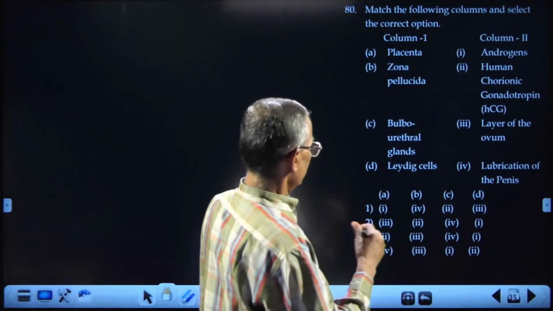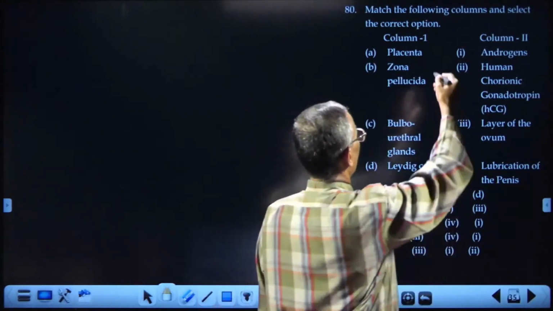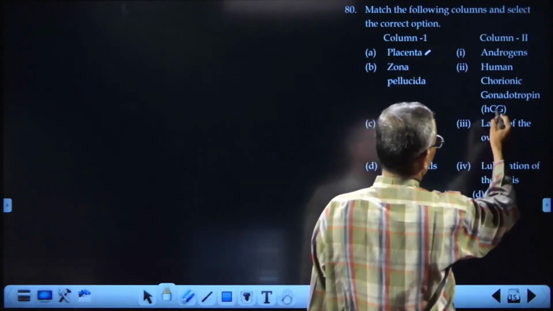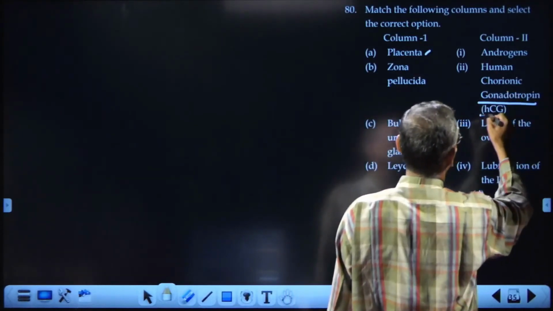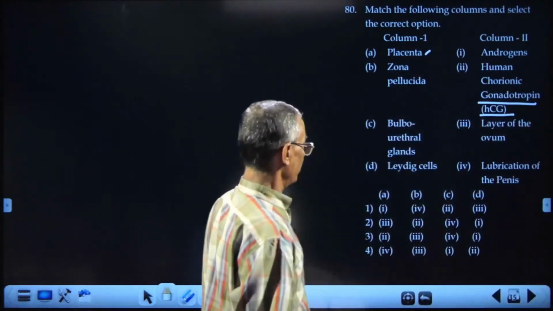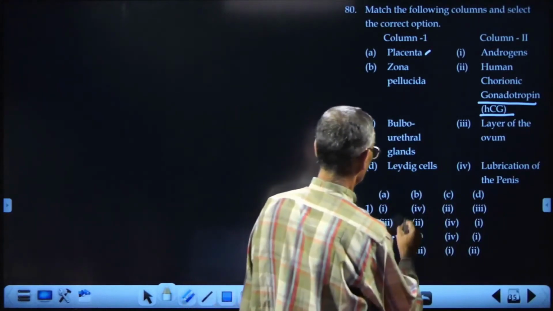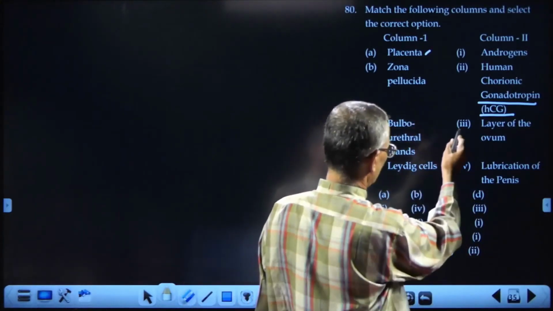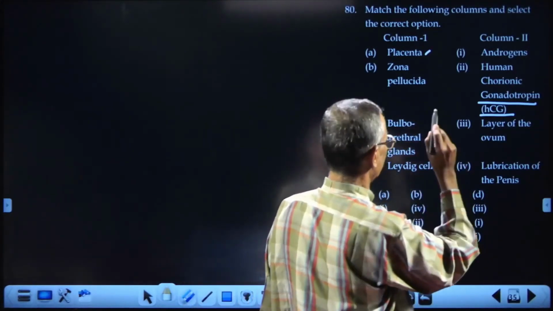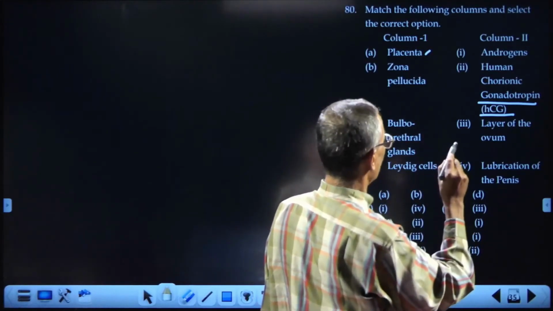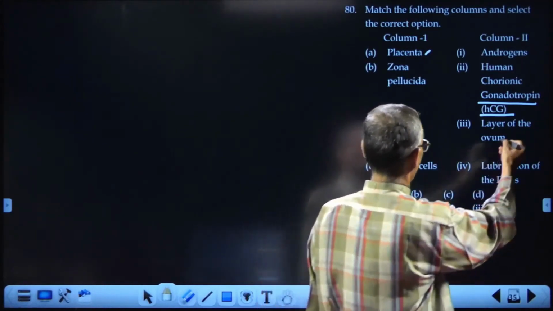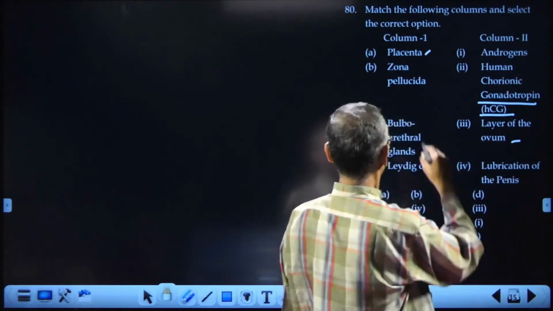Now again, placenta. Placenta is also an endocrine gland. Only placenta can produce HCG. Okay. So one is 2. Zona pellucida is the jelly-like, non-cellular layer covering the ovum. Okay.